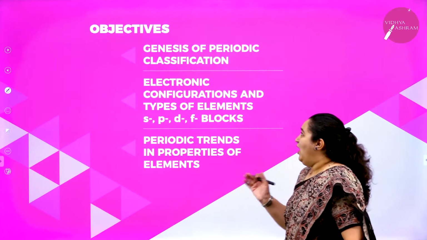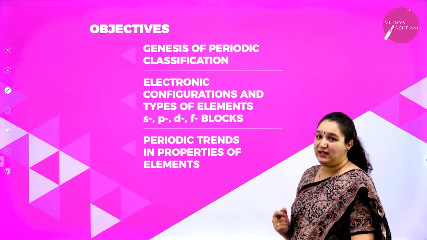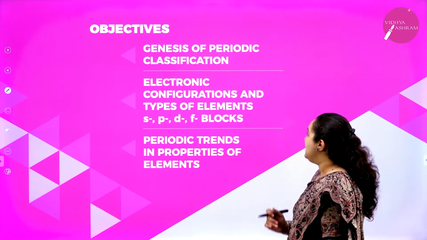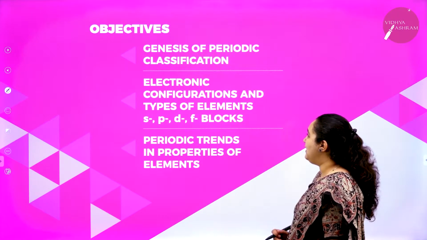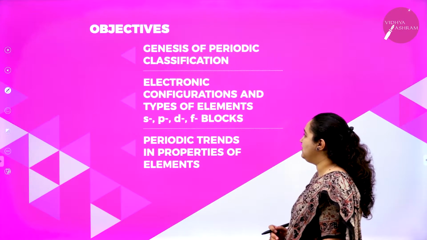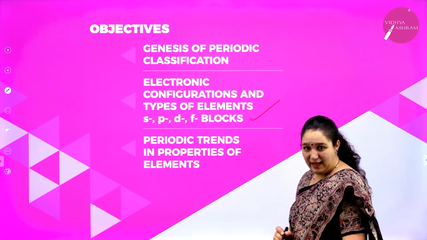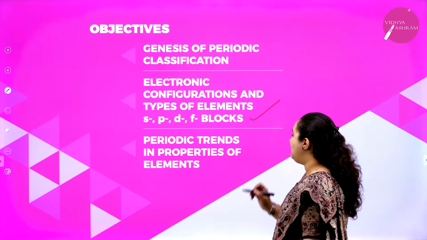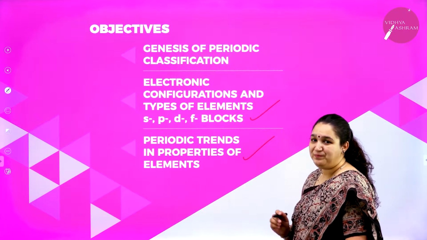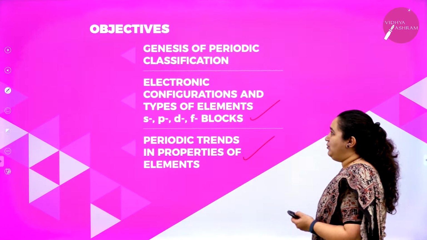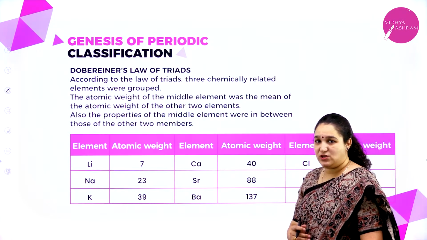The objectives of this chapter are the genesis of periodic classification, electronic configuration and types of elements in S, P, D and F block, and periodic trends in properties of the elements. Today we learn about the genesis of periodic classification.